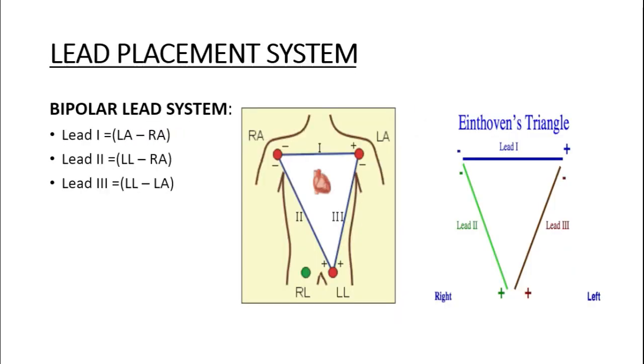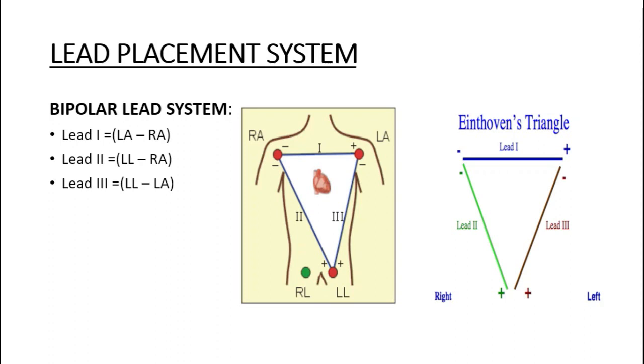Then we'll go through the lead placement system. There is an internationally accepted 10-12 lead system which consists of 10 electrodes and 12 leads for measuring the electrical activity of a person's heart. The first type is the bipolar lead system. Bipolar leads have two different potentials at two different ends, and this was given by Einthoven, the father of ECG, who got the Nobel Prize in 1924 for discovering it.